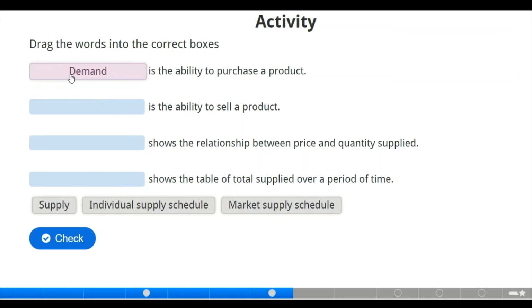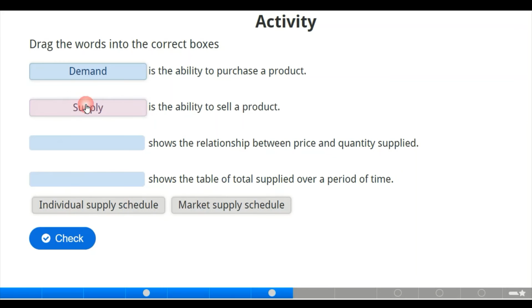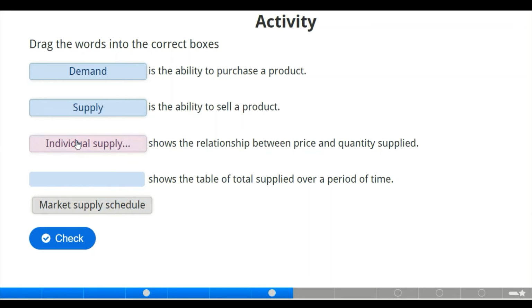Now, the ability to sell a product, that one we just said, is known as supply. Now, what shows the relationship between price and quantity supplied? Of course, it should be individual supply schedule.